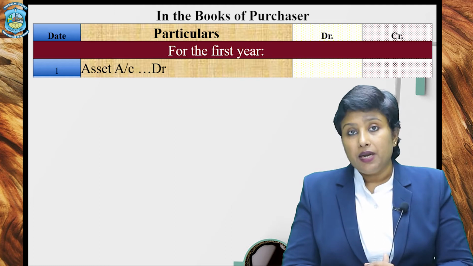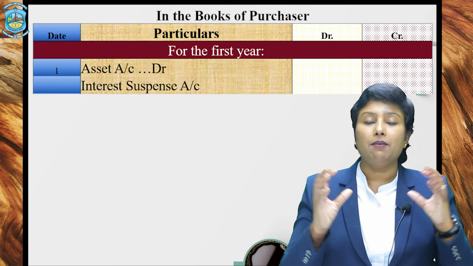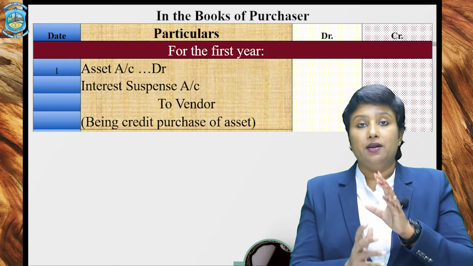But here in the installment payment system, since the buyer already knows the total interest he needs to pay to the vendor, and since this is a liability arising on his head at the time of purchase itself, he needs to recognize this liability and record it in his books of accounts at the time of purchase itself. Therefore, he would record the very first entry as asset account debited with the cash price, interest suspense account debited with the total amount of interest to vendor.